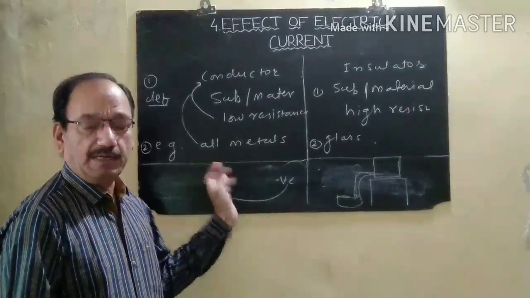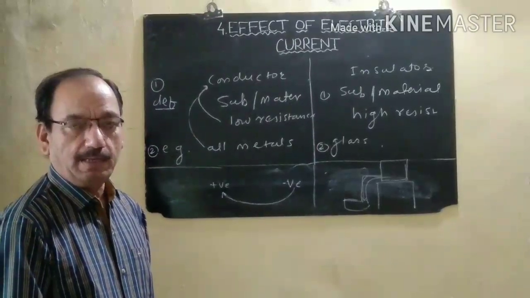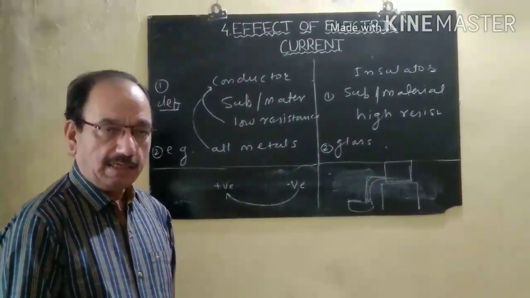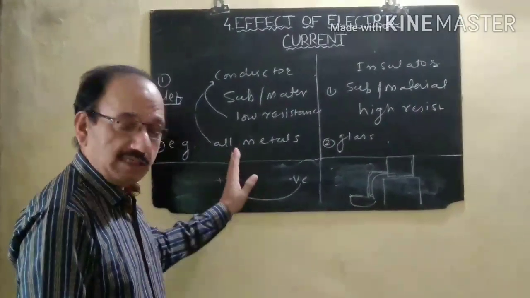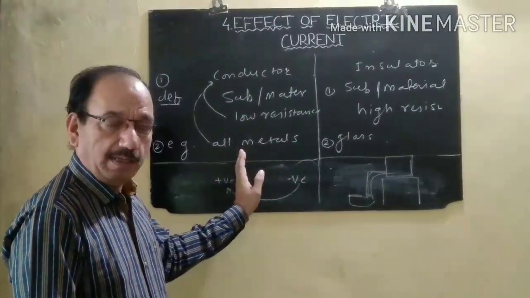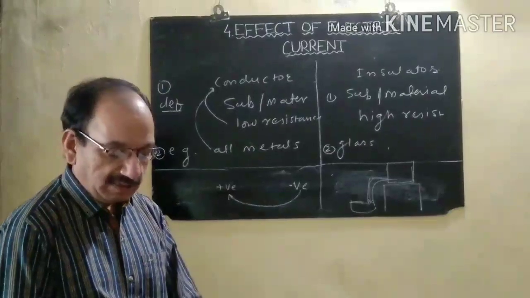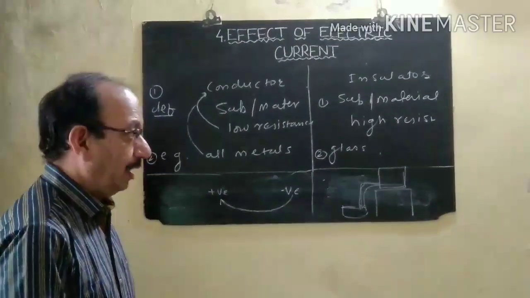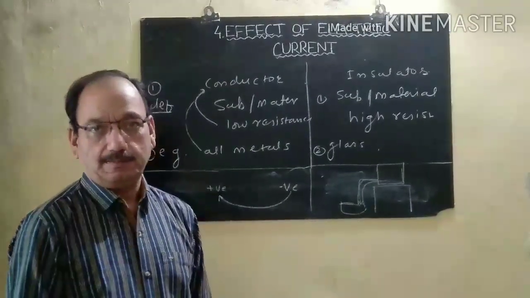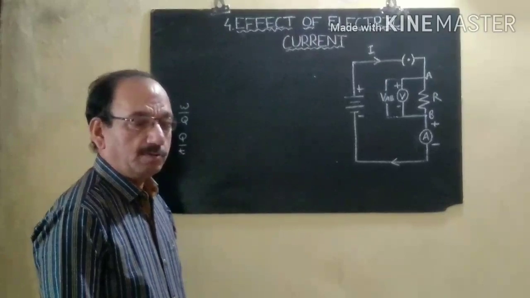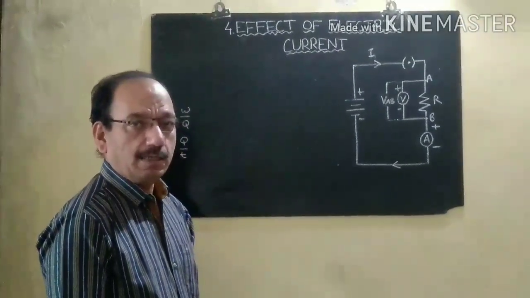Different types of devices are given in that picture, like an electrical bell, an electrical heater, and a TV. In these devices, electrical current is transferred from one form to another form. In the next unit, we will discuss energy transfer, how energy is transferred in an electrical circuit. Now we are going to learn the next unit, that is electrical current transfer in an electrical circuit.